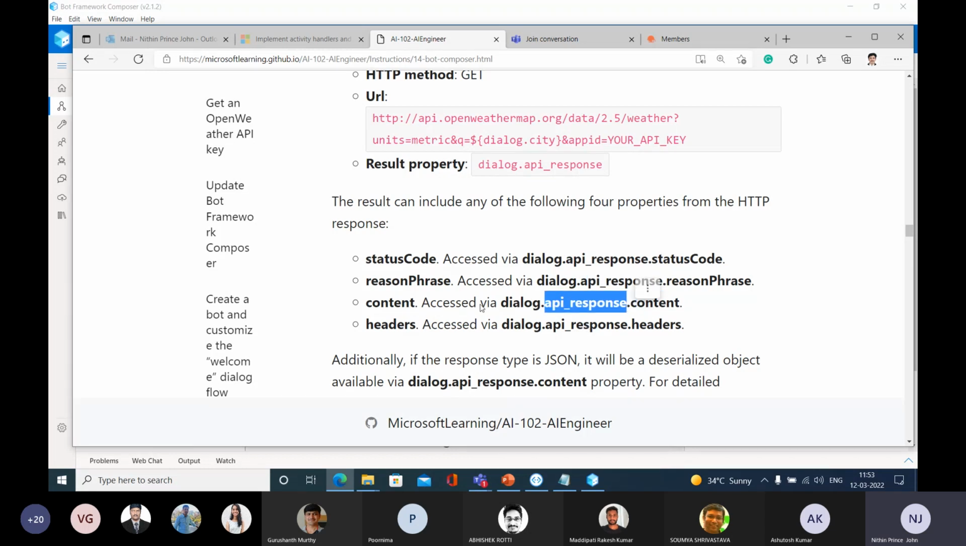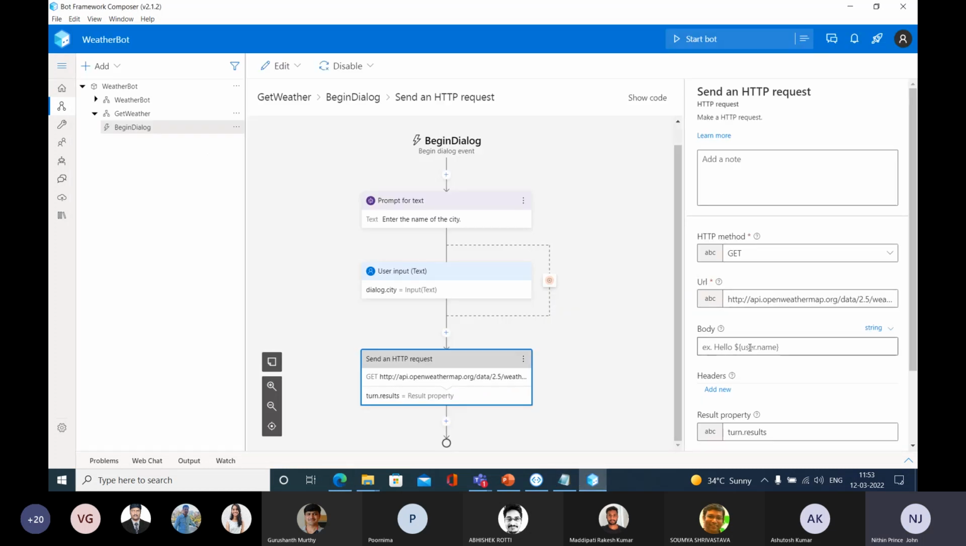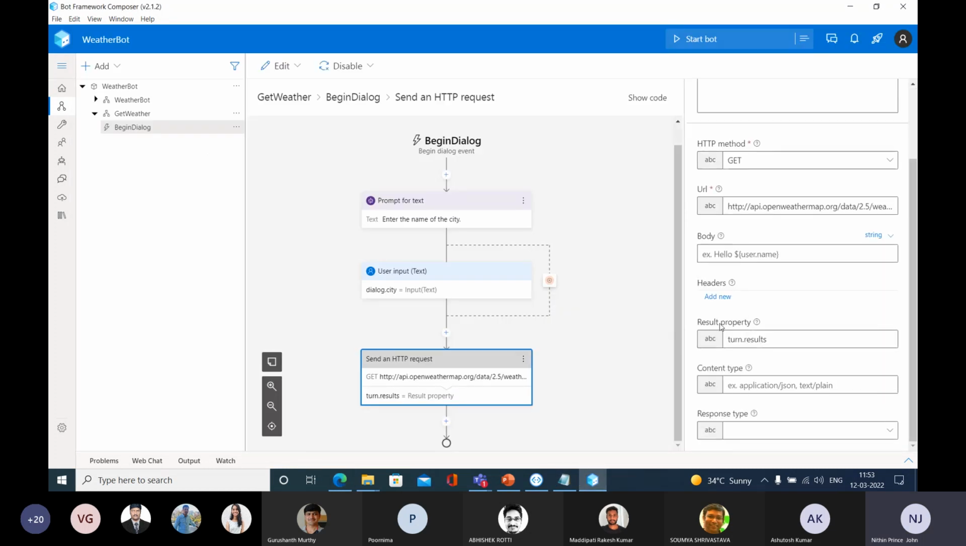That's the idea. So you're going to get the content, you're going to get the headers. All that information can be accessed using these variables. That's the idea that I need to have. And let me put this dialog. Let me select this result.property.